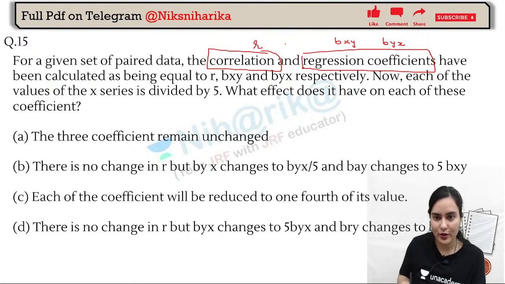that if all the observations in the series are divided by 5, will it impact the correlation coefficient or will it impact the regression coefficient? What do you think? Which is independent of change of origin and which is independent of change of scale? Which is dependent on change of origin and which is dependent on change of scale? Direct question from the table. I told you that the table was a favorite of NTA. Every single time they ask the question in a different form.